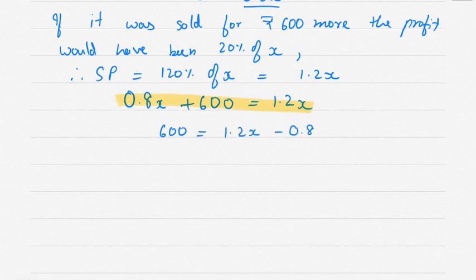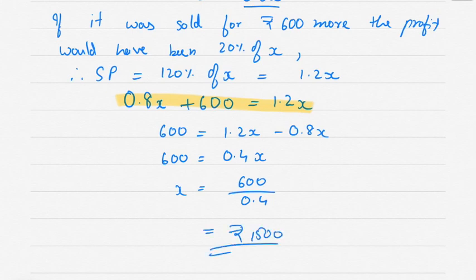I will take 0.8x to the other side. So plus becomes minus. 1.2 minus 0.8 is 0.4. So x is equal to 600 divided by 0.4. So this comes to rupees 1500.